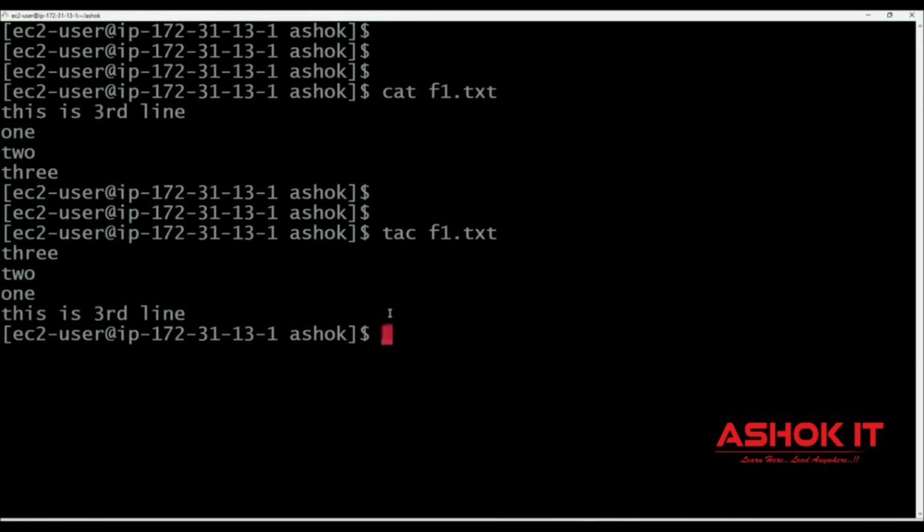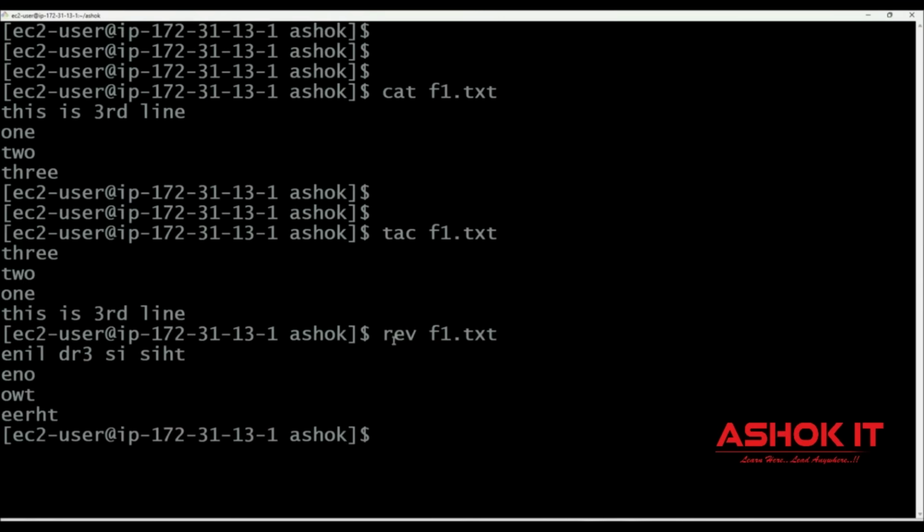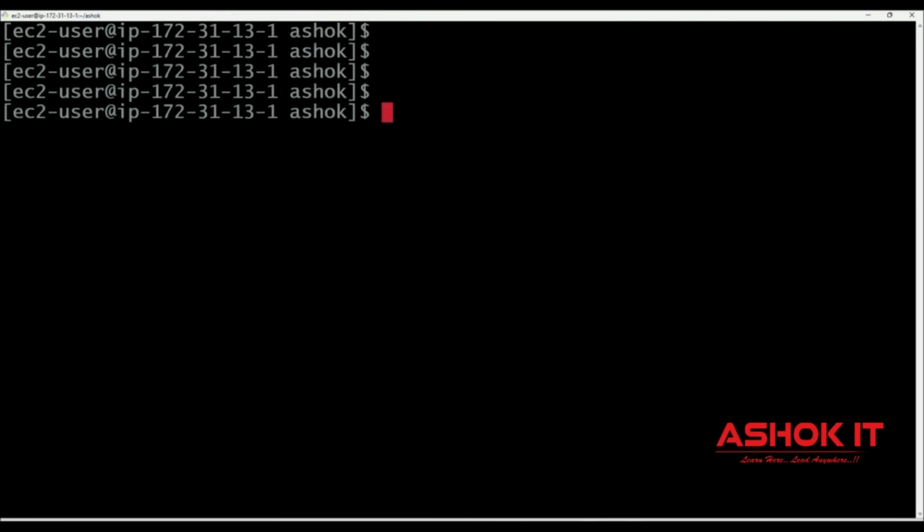So similarly, we can use rev command, which is used to reverse each line of data. If you use rev command, it is going to reverse each line of data available in the file. And if you want to copy the data from one file to another file, then you can use cp command,